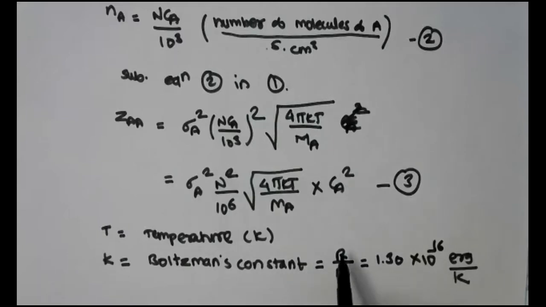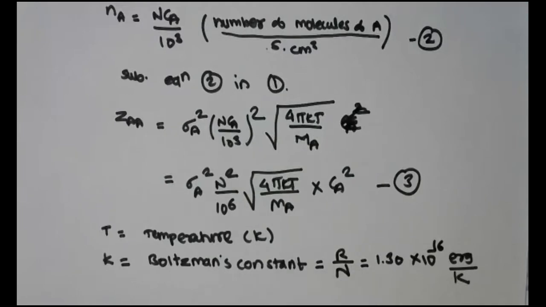So just by substituting the values of R and N, you can easily find out this value 1.30 into 10 raised to minus 16 erg per Kelvin, right?